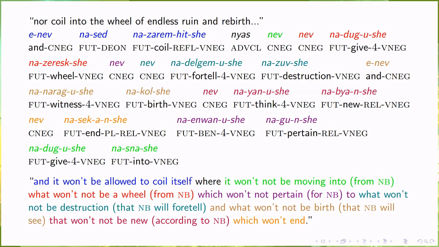E nev nase nazarem hitche nias nev nadugushe nazereskshe nev nadelgemushe nazuvshe e nev nanaragushe nakolshe nev nayanushe nabyanshe nev nasekanshe na enwanushe na gunshe na dugushe na snashe.